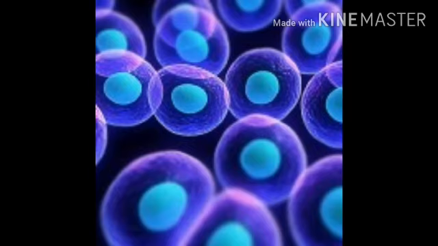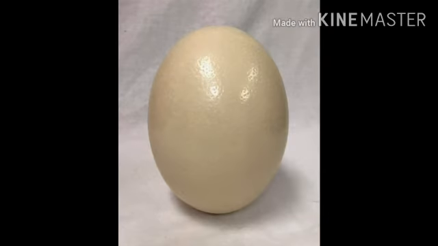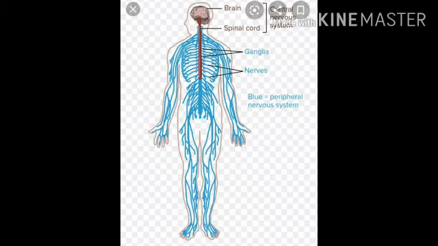Most cells are microscopic and cannot be seen with our naked eyes. Cell size may vary from a micrometer to a few centimeters. The smallest cells are bacteria, which generally range in size from 0.1 to 0.5 micrometer, whereas the largest cell is the egg of an ostrich, which is 170 millimeter in diameter and can be seen with our eyes, whereas the human nerve cells are believed to be the longest cells in the human body.